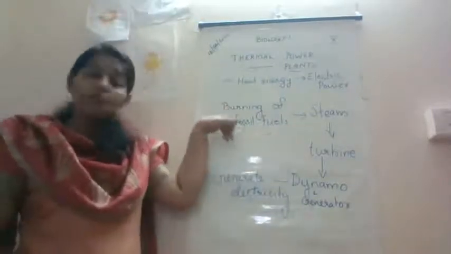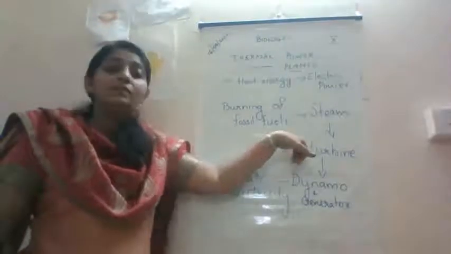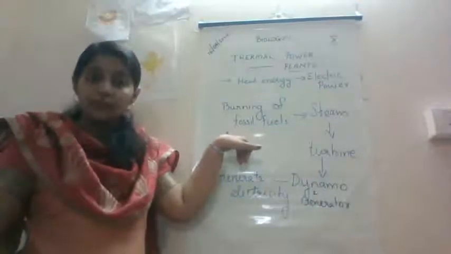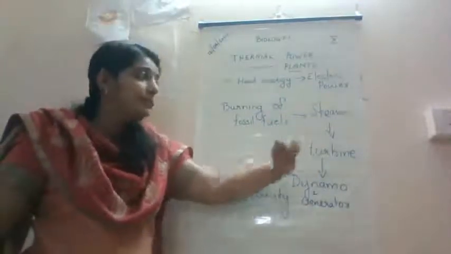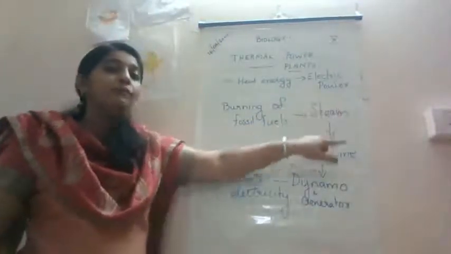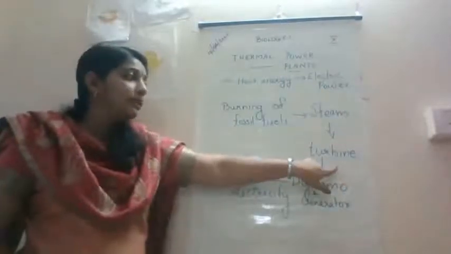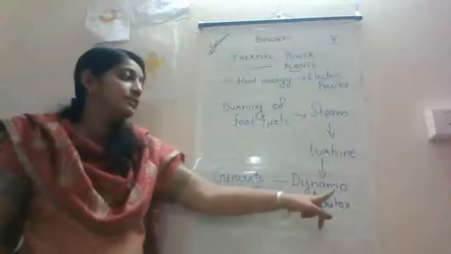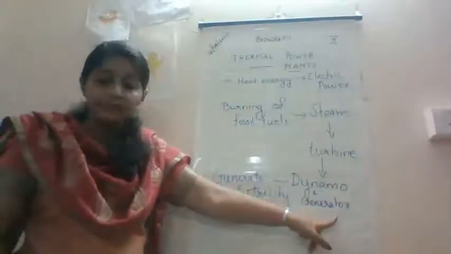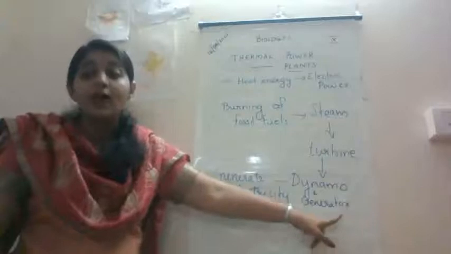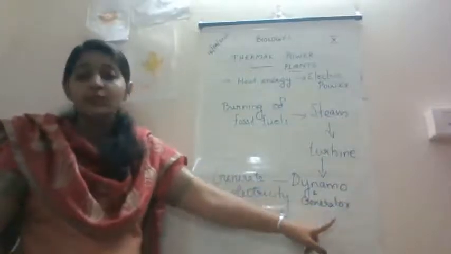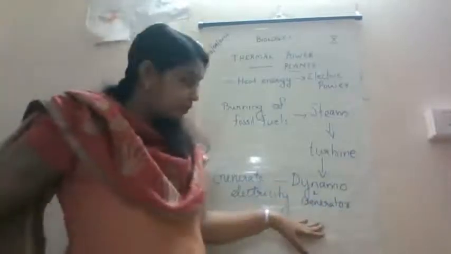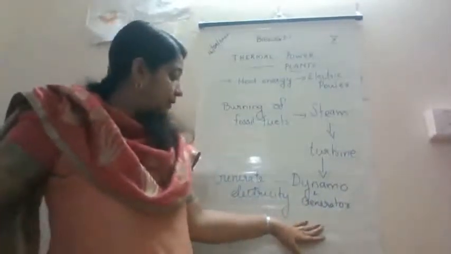The burning of fossil fuels will generate steam, and this steam will help to rotate the turbine, and the rotation of the turbine is converted into electricity with the help of the dynamo and the generator. Dynamo and generators convert mechanical rotations into electric power.